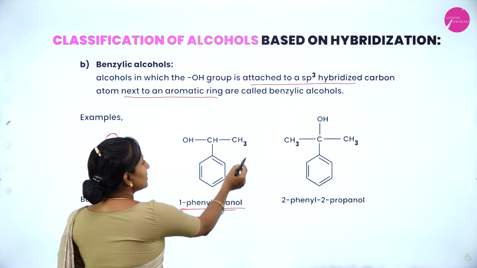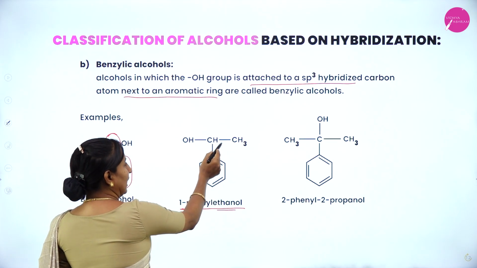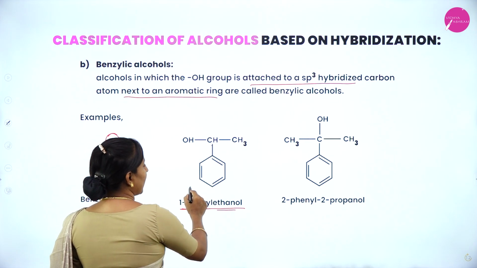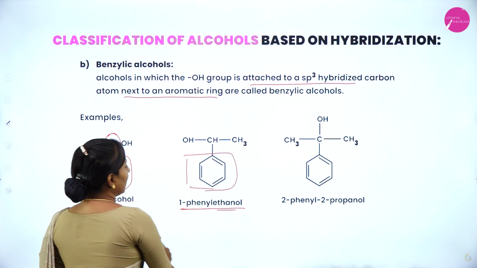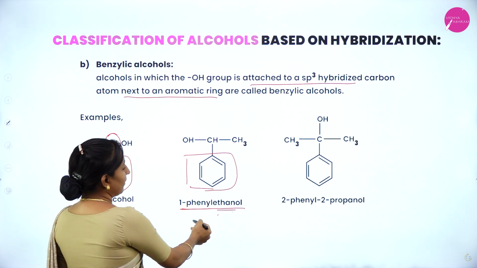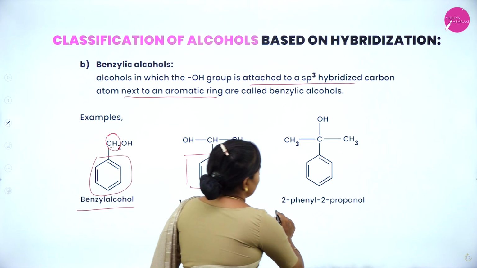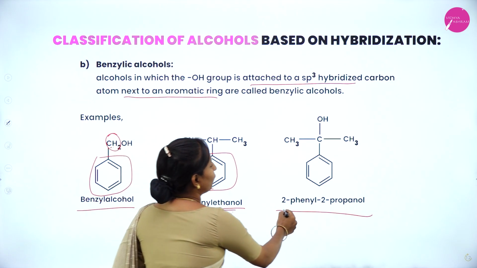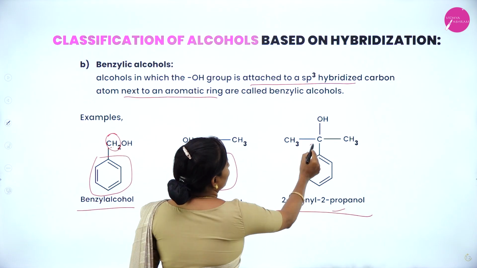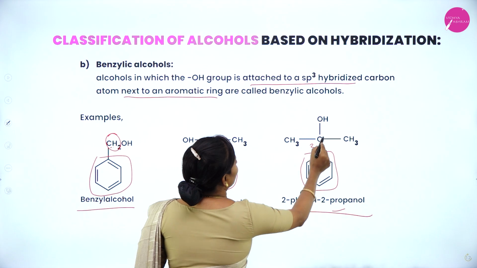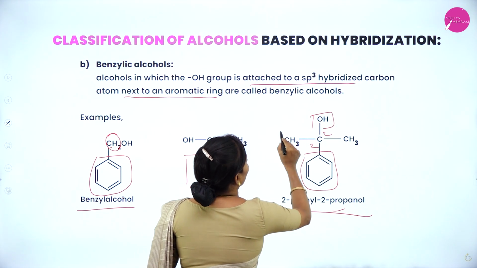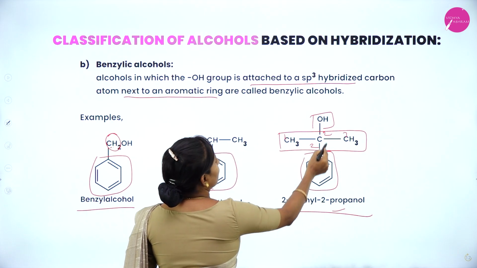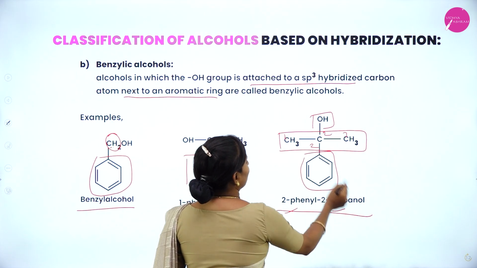1-phenylethanol. That means in the case of an ethyl group, one of the hydrogens is replaced by a benzene ring, so we call it 1-phenylethanol. Next example, that is 2-phenyl-2-propanol.